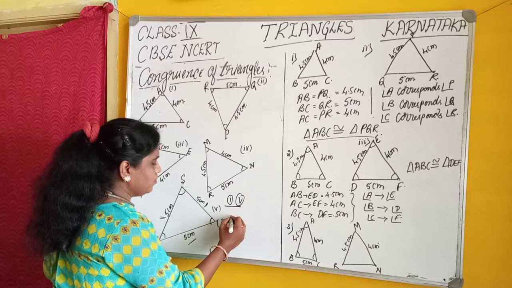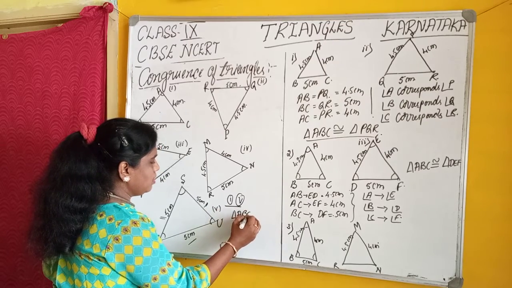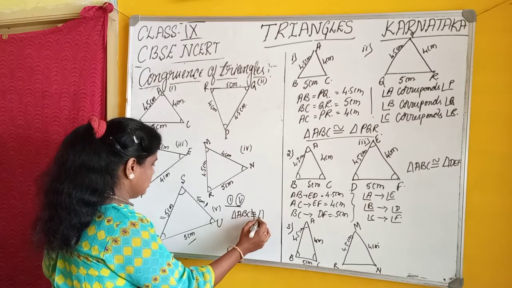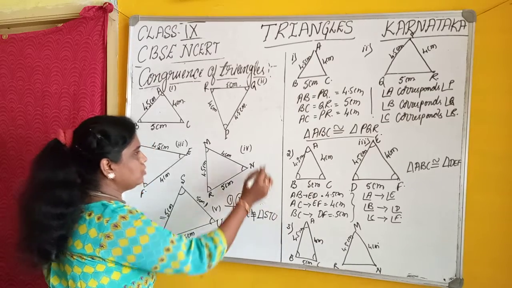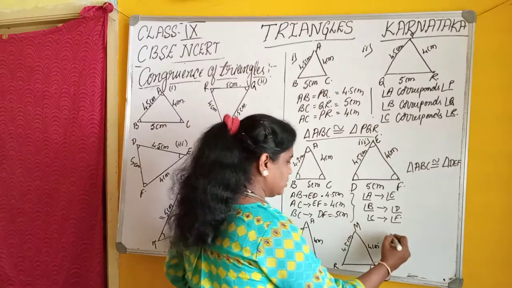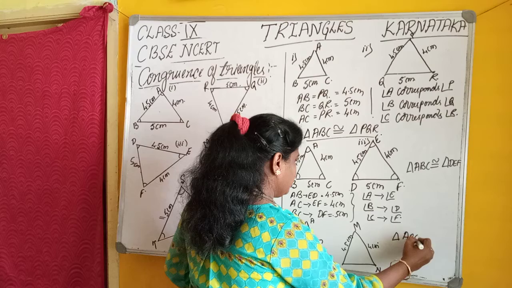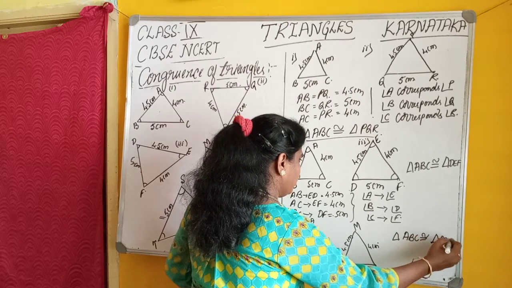Therefore, triangle ABC is not congruent to triangle STU. But in all the other cases, we came to know that triangle ABC is congruent to triangle MRN.